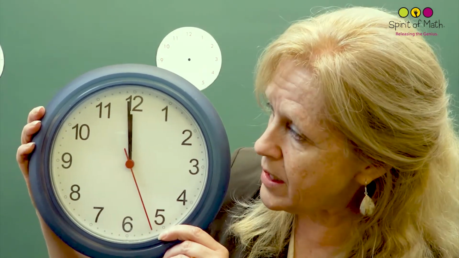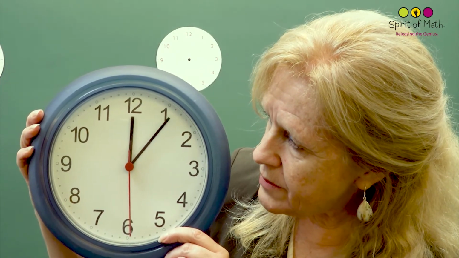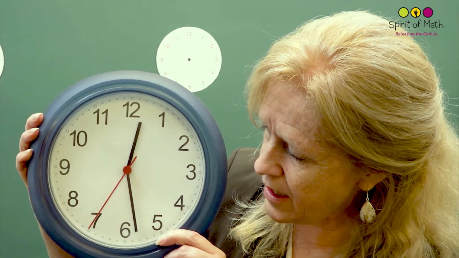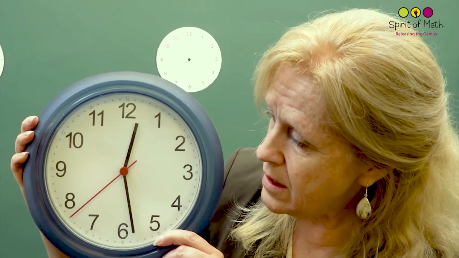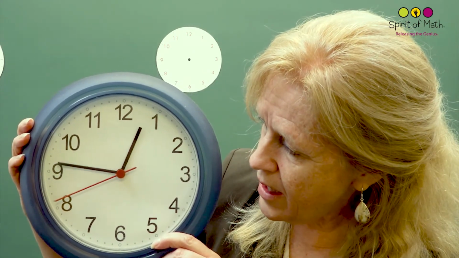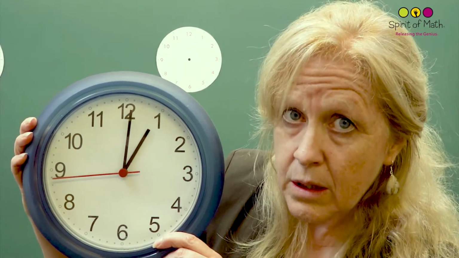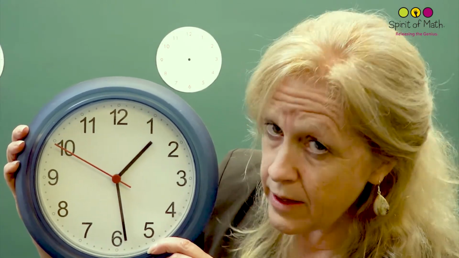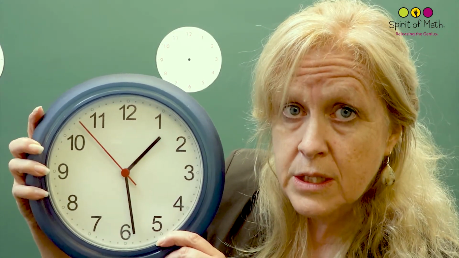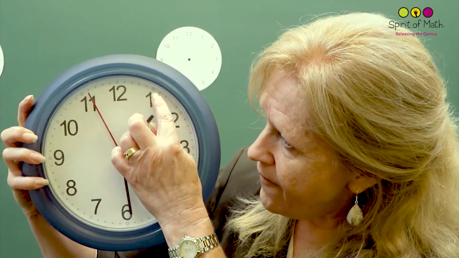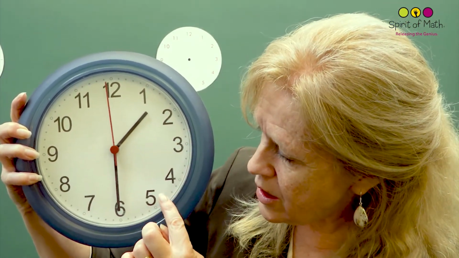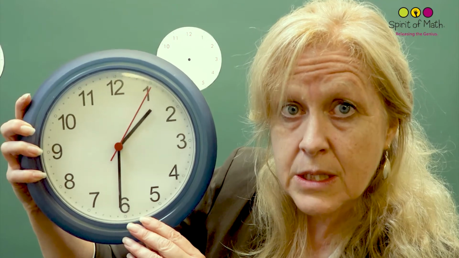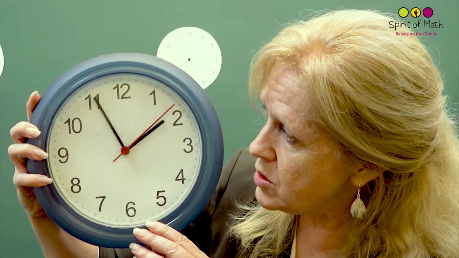Let's do that one more time. You ready? We're going to move this minute hand, and it'll be half past 12 very soon. There's half past 12. And now we keep going, and now it's 1 o'clock. Let's do one more. Half past 1 is down here, and that means 1:30 because it's 30 minutes after 1. 5, 10, 15, 20, 25, 30. Okay, that's the same as half past is 30 minutes after. And then you keep going and it becomes 2 o'clock.